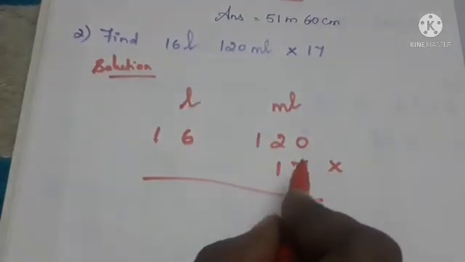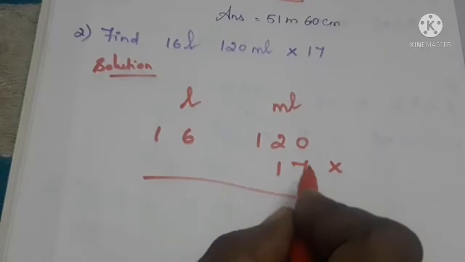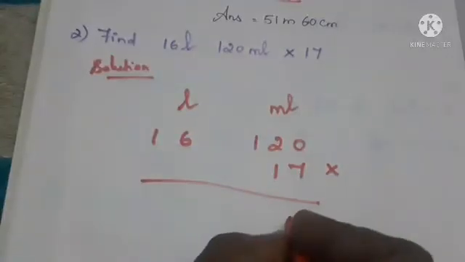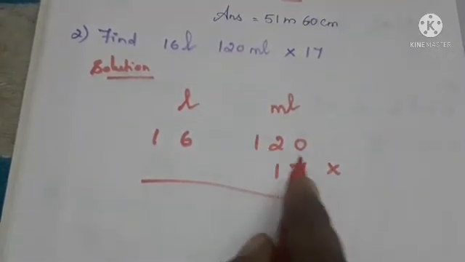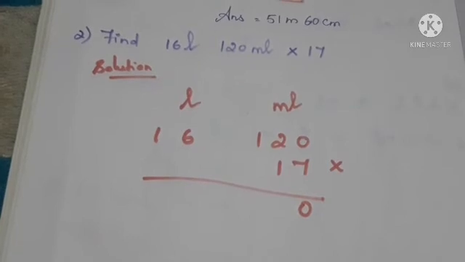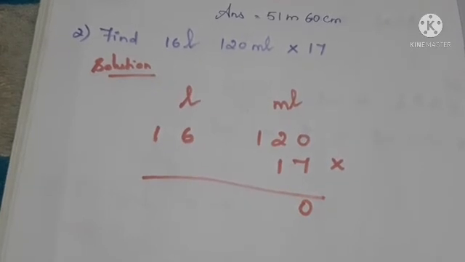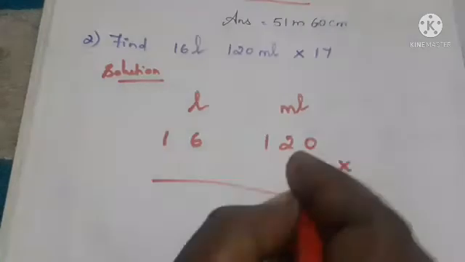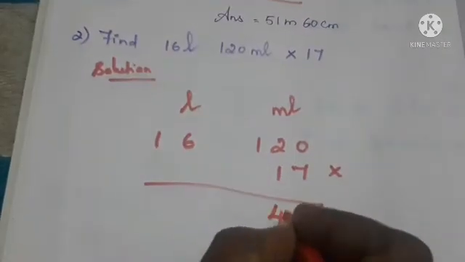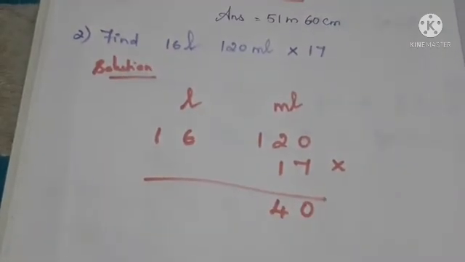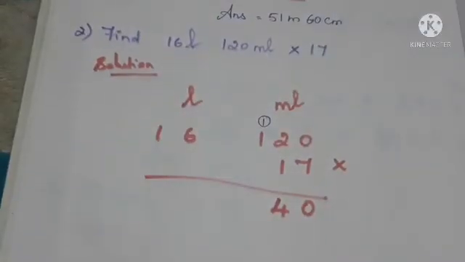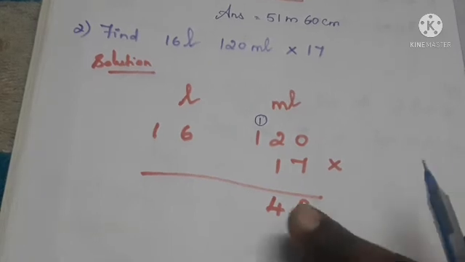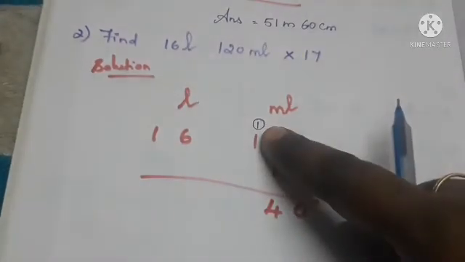First we multiply 7 with the 0. 7 into 0 is what? We know that if any number is multiplied by 0, we will get the answer 0. So 7 into 0 is 0. Next, 2 into 7. 2 sevens are 14. 1 seven is 7, 2 sevens are 14. So in 14, we have 4 in the ones place and 1 will be the balance. We write the 4 here and the 1 balance in the next place value above.